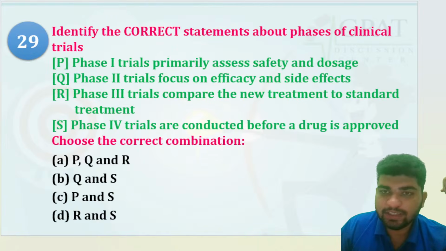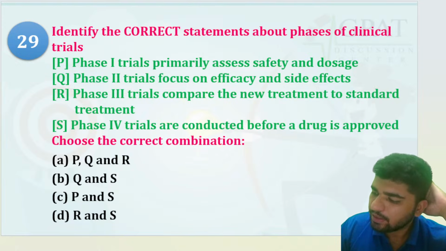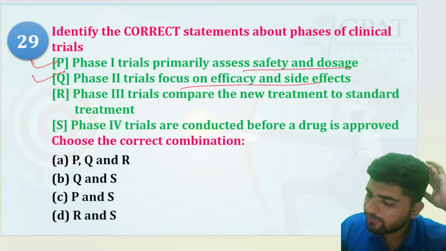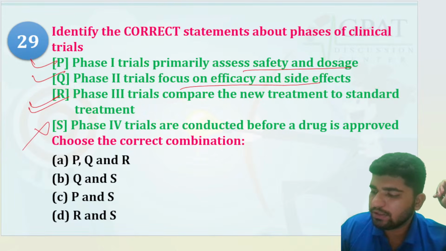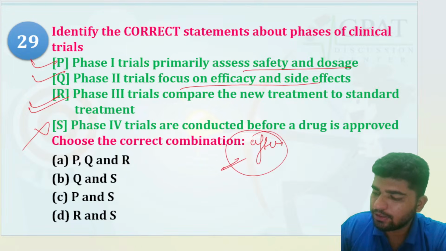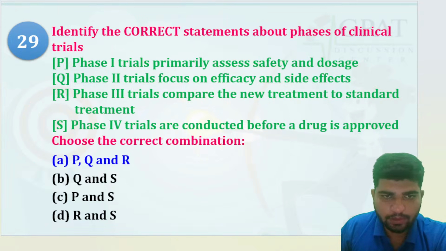Identify the correct statement about the phases of clinical trials. Phase 1 trials assess safety and dosage. Phase 2 trials focus on efficacy and side effects. Phase 3 trials compare the new treatment to standard treatment. Phase 4 are conducted before the drug is approved? No, it is conducted after the drug approval. So PQR would be your right answer.